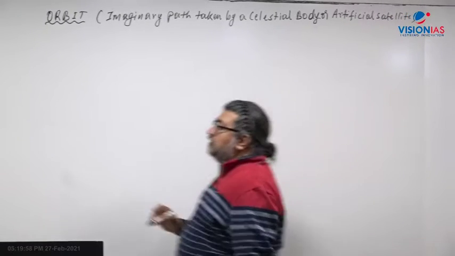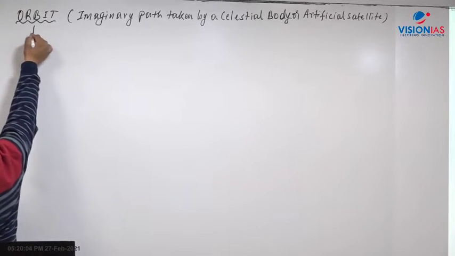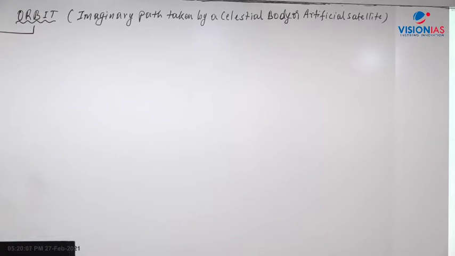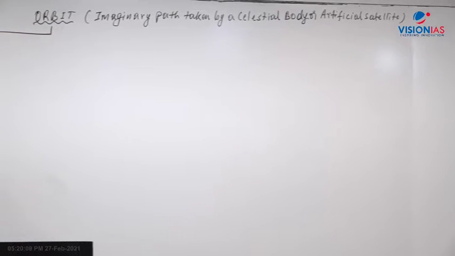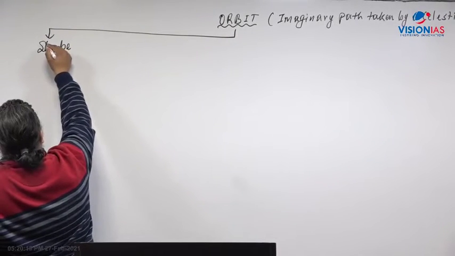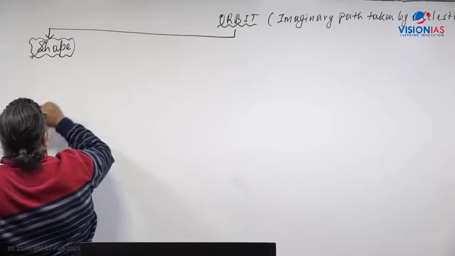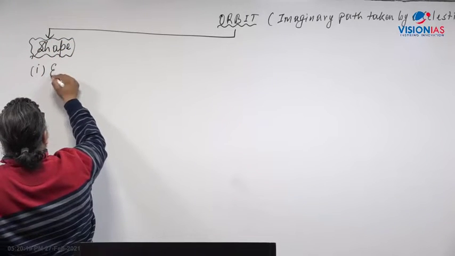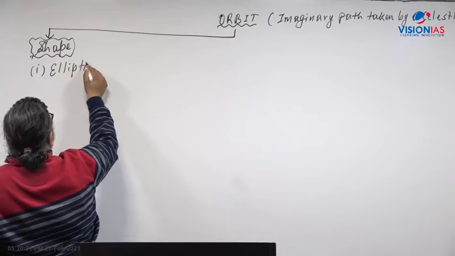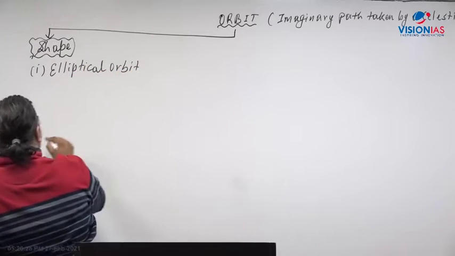Right? Now the orbit can be classified. Types of orbit we can take. I'll put everything in a flow chart here. The first type of classification of an orbit is in terms of the shape of the orbit. The two are the elliptical orbit or the circular orbit.